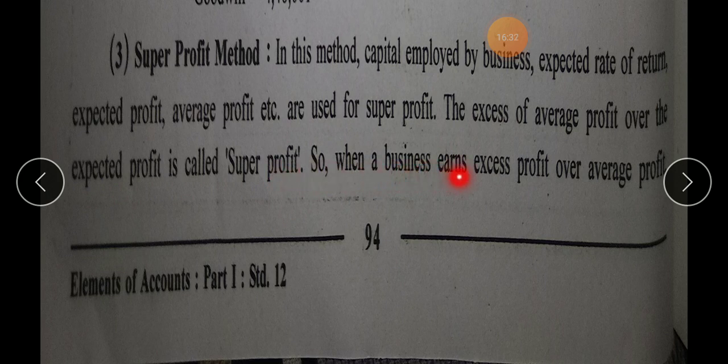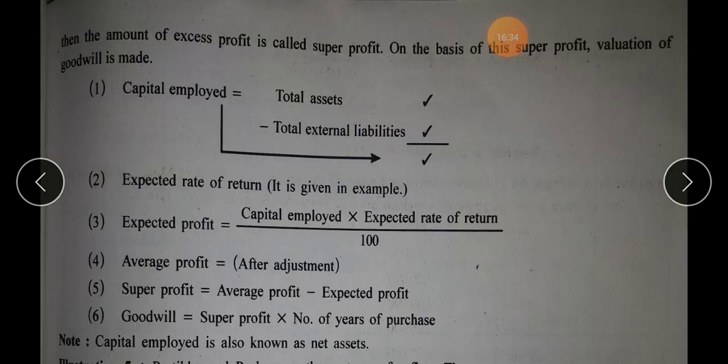So when a business earns excess profit over average profit, then the amount of excess profit is called super profit. You can also include this point for the question, what is super profit? On the basis of this super profit, valuation of goodwill is made. Now you are supposed to follow these 6 steps for calculation of goodwill as per the method of super profit.